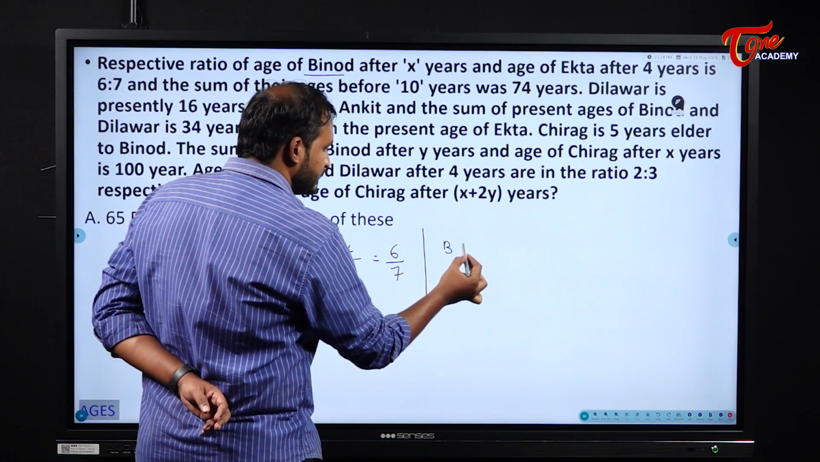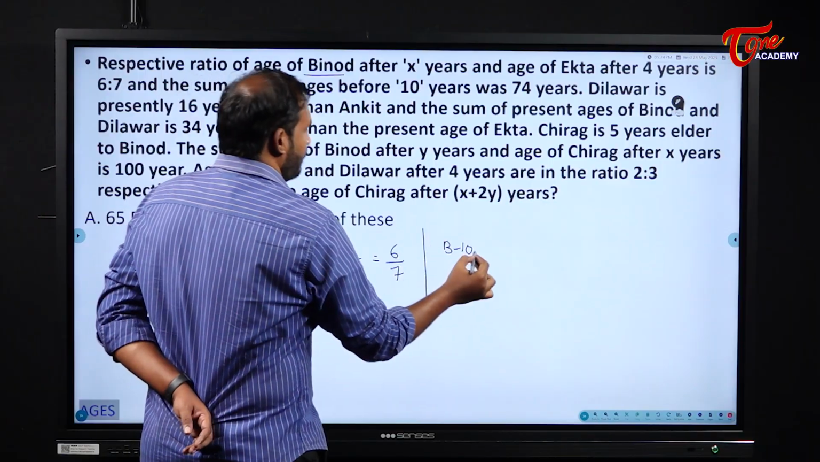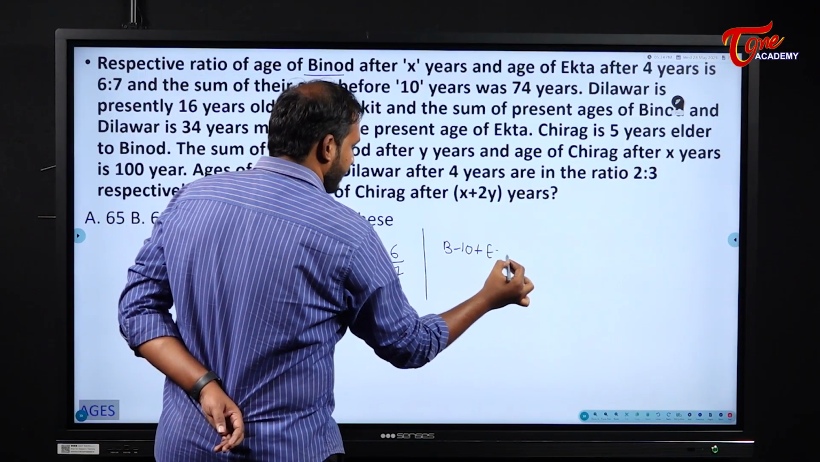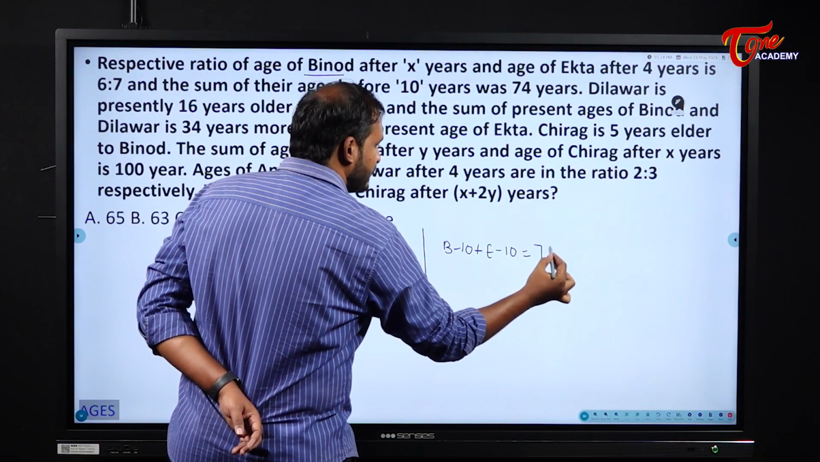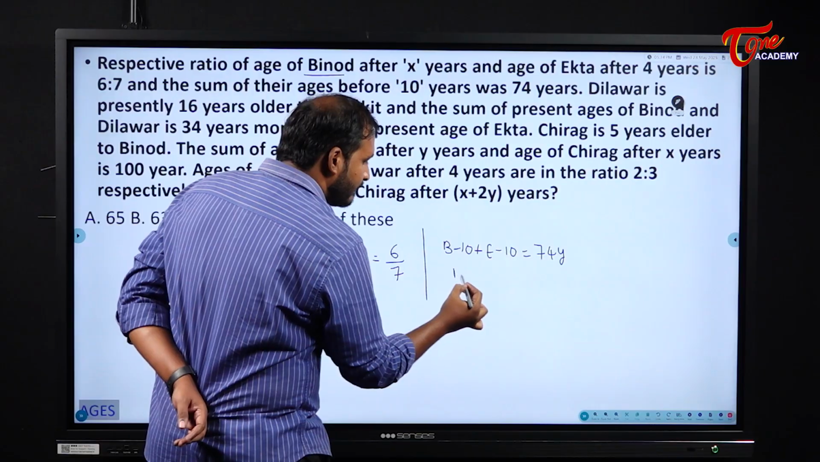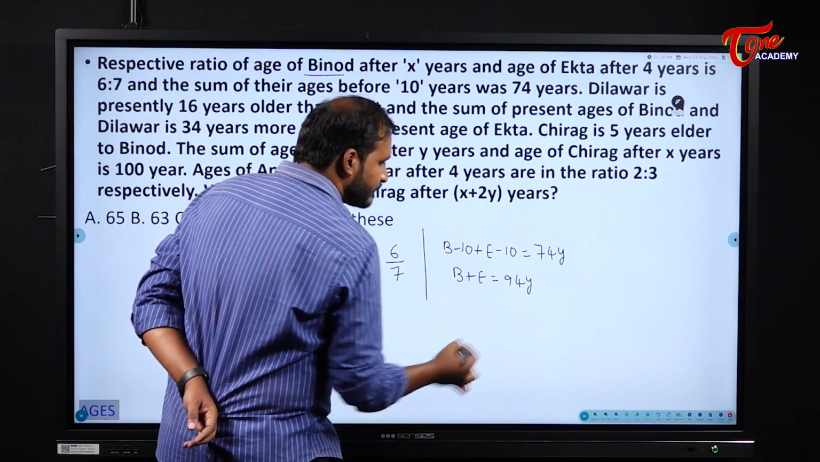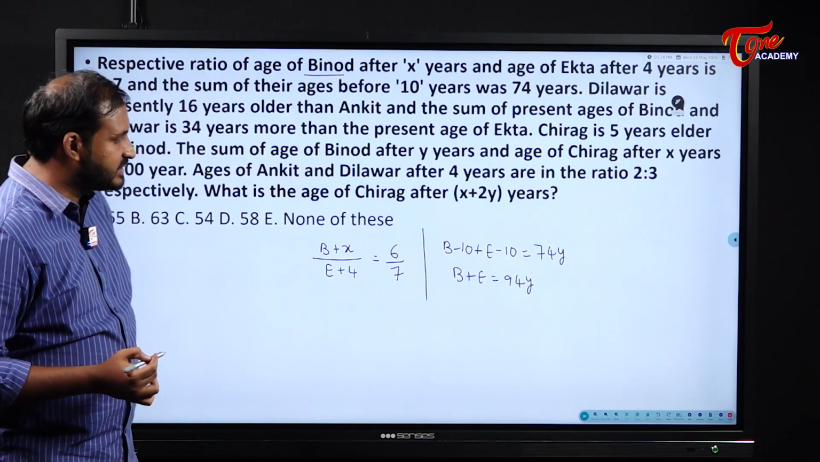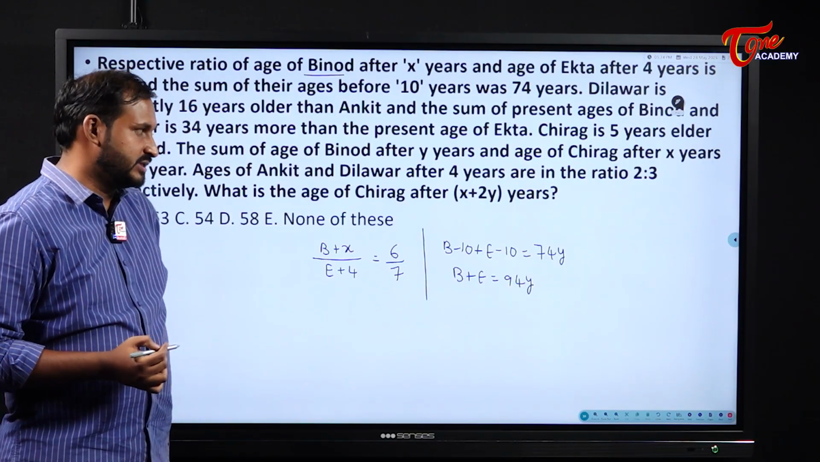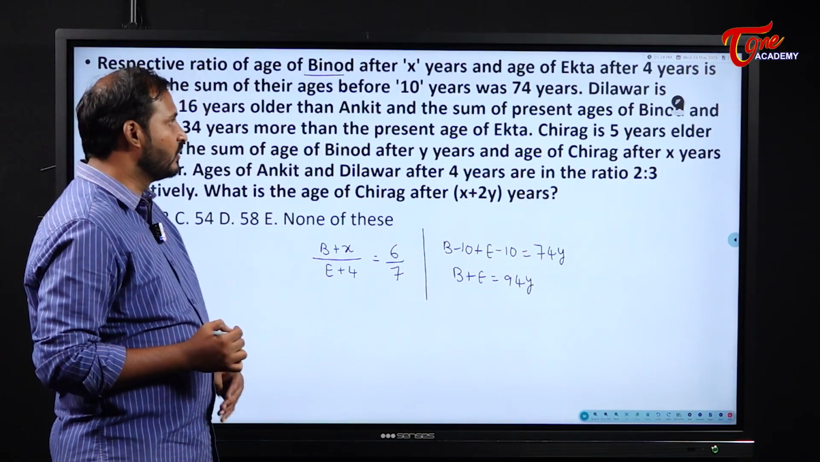B minus 10 plus E minus 10 is 74 years. That means from this, what can I write here, students? B plus E is equal to 94 years. Their present age sum is equal to 94 years. Why? Because minus 20, when I send it to that side, becomes 94 years. Okay, 2 equations.